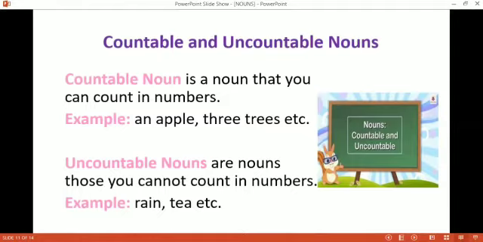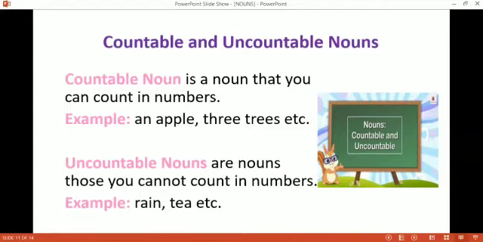Okay, children, now I'll explain what are the uncountable nouns. Okay, uncountable nouns are nouns those you cannot count. Uncountable means that those you cannot count in numbers. Those are called uncountable. For example, rain. Can we count rain? No, we cannot count rain. Tea. Can we count tea? No, we can count the cup of tea. There are 3 cups of tea, but we cannot count tea. Okay.